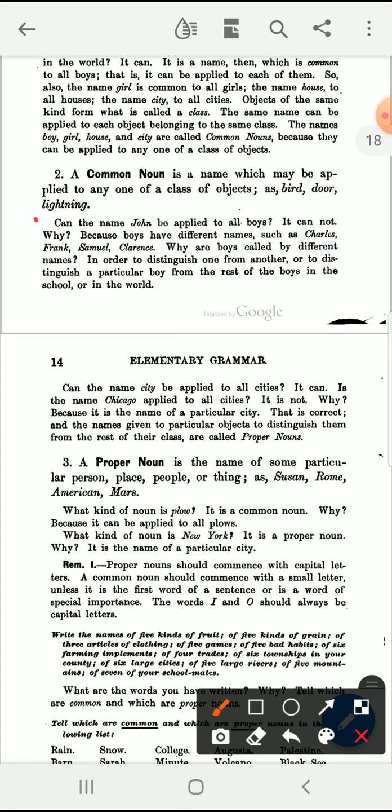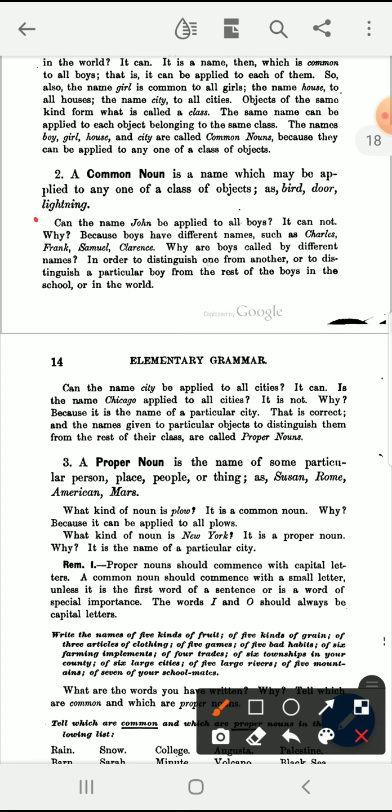No, it cannot. Why? Because boys have different names, such as Charles, Frank, Samuel, Clarence, and so on. Individual boys have different names, so John can't be assigned to any boy.